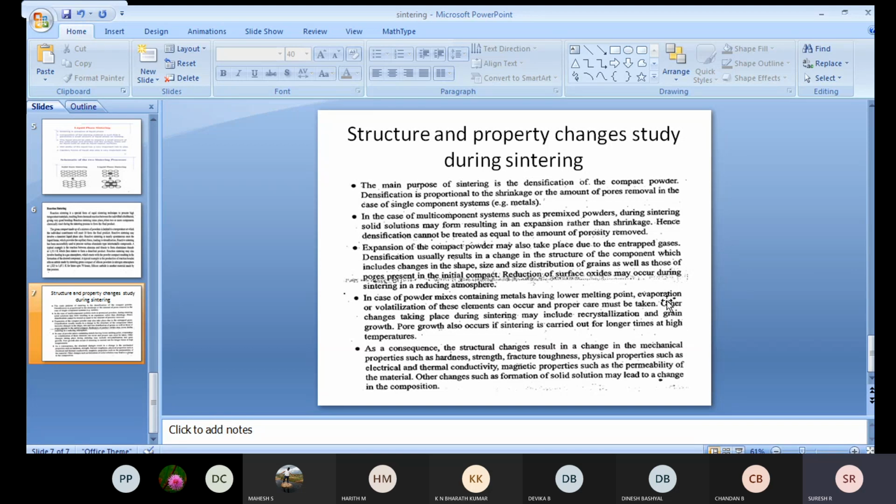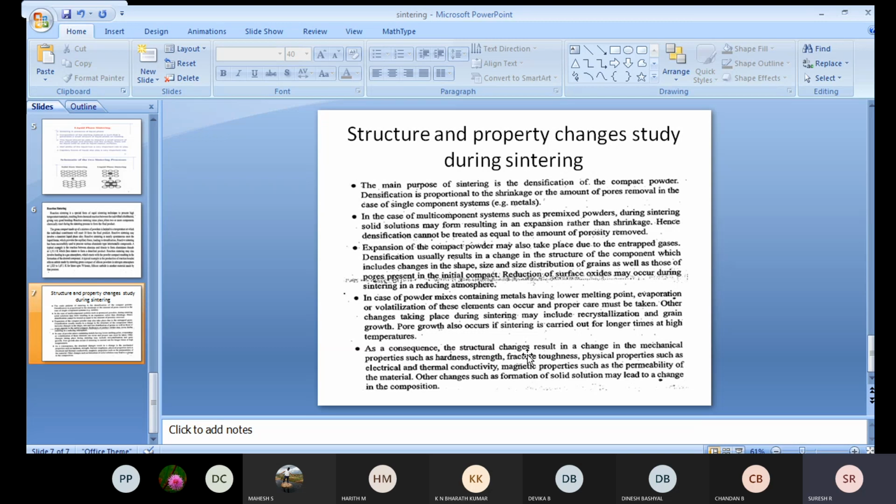Other changes that take place during sintering are recrystallization and grain growth, as well as pore growth, if sintering is carried out for too long. Sintering is carried out at a high temperature, around 700 to 1000 degrees Celsius, and the duration is also quite long. It is not 5 or 10 minutes; it will be in terms of hours, 3, 4, or 5 hours.